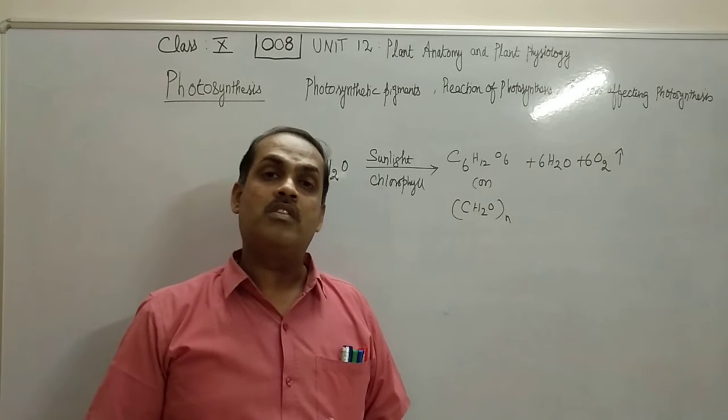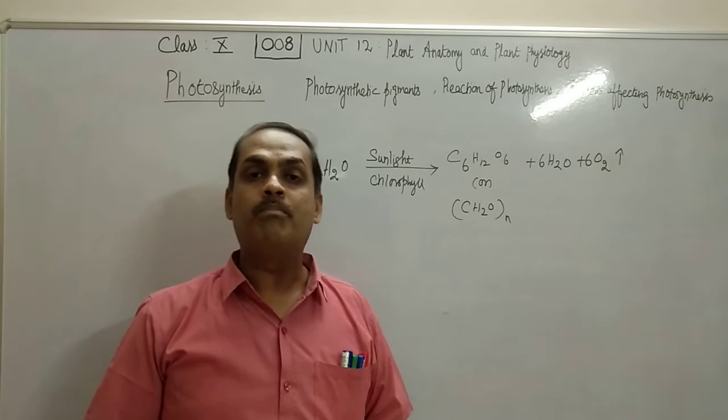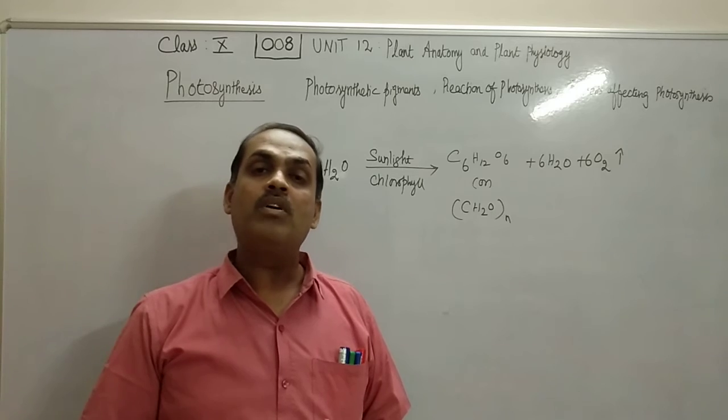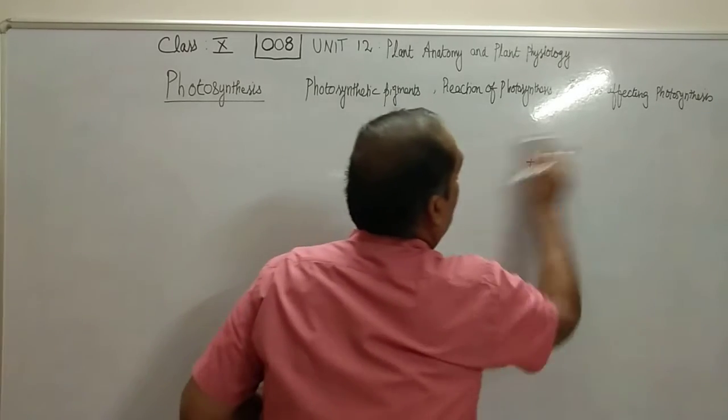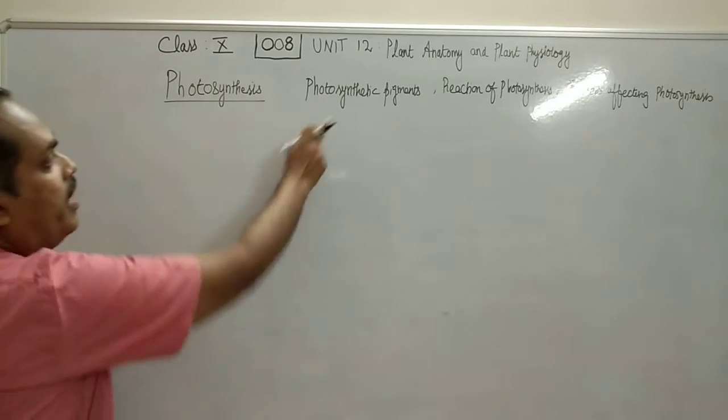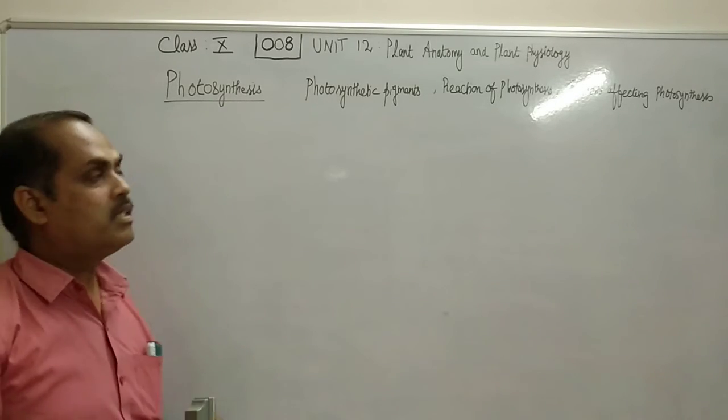Now, for photosynthesis, pigments play a very important role. Let us understand what is the meaning of photosynthetic pigments. So, we are going to the next one, photosynthetic pigments.